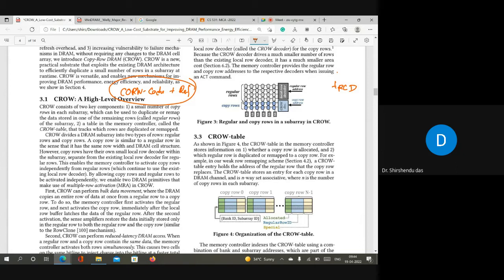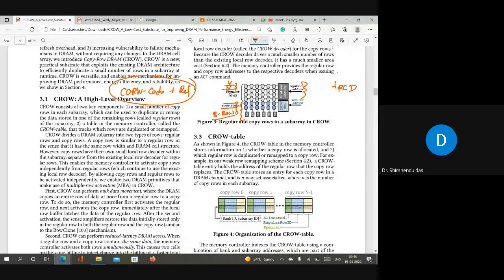How? Because the number of copy rows, though in this diagram they are showing only 2, in the experiment they use 8 rows here. And they said that the number of weak rows will be hardly 1 or 2. So suppose the number of weak rows is 2, then only 2 rows will be copied here, and still there are 6 rows remaining in the copy rows, right? Out of the entire regular rows, only 2 rows are weak. So they will copy these 2 weak rows in copy rows, but after copying there are still 6 rows remaining. These 6 rows can be used as crow cache also.